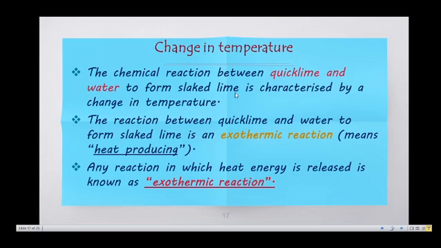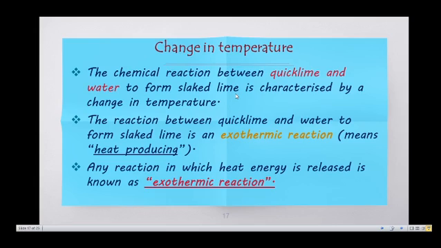For example, the chemical reaction between quicklime and water forms slaked lime. The new substance, slaked lime, is characterized by the change in temperature. The reaction between quicklime and water to form slaked lime is an exothermic reaction. Exothermic means it releases heat energy.